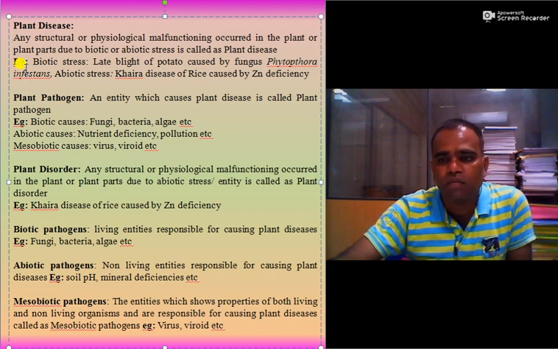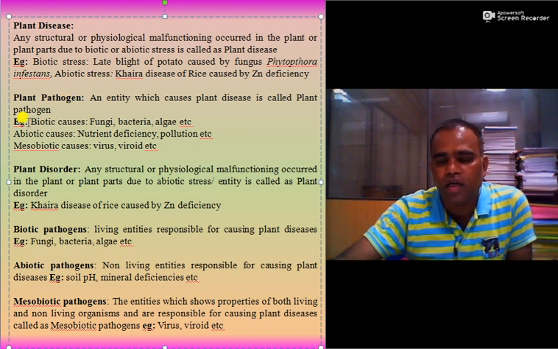Say for example, biotic stress plant diseases are late blight of potato caused by a fungus Phytophthora infestans. Abiotic stress plant disease is Khaira disease in the rice due to zinc deficiency. Then plant pathogen, an entity which causes plant disease is called as plant pathogen.